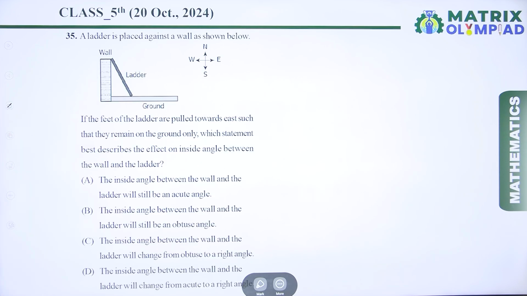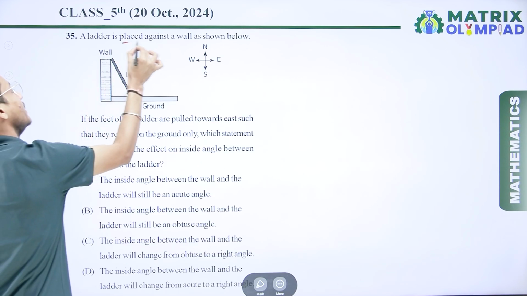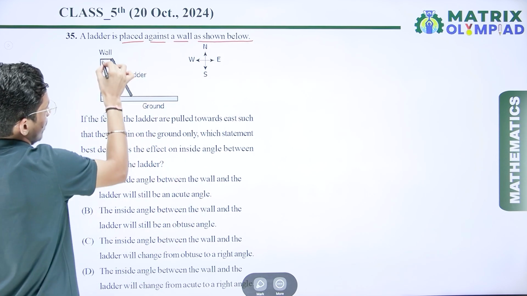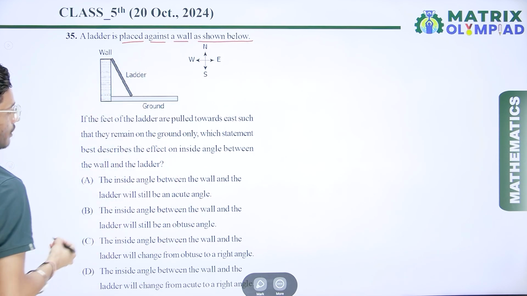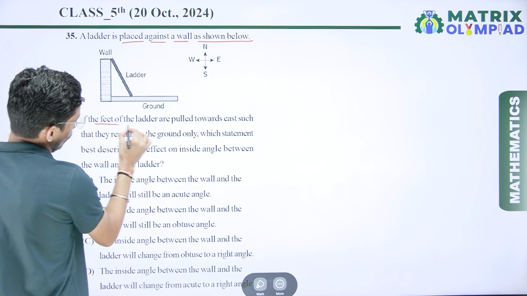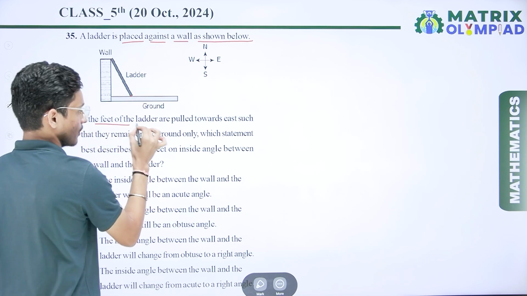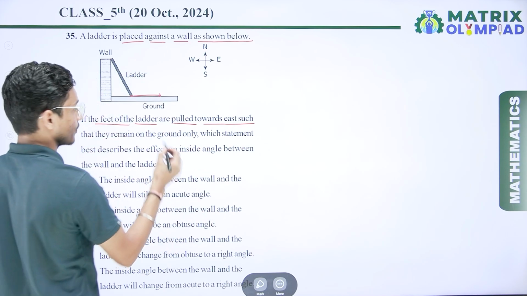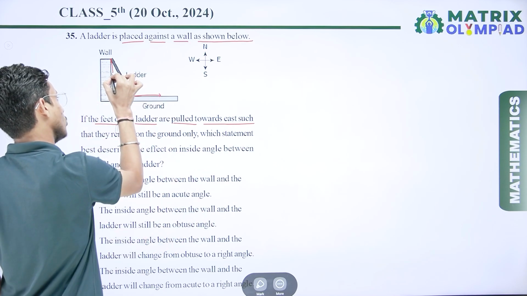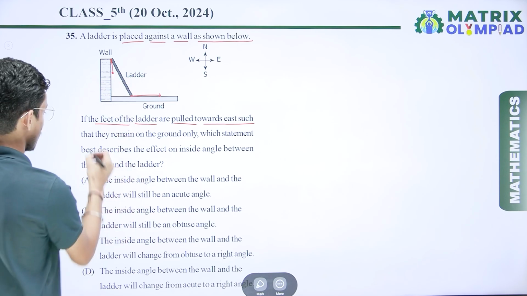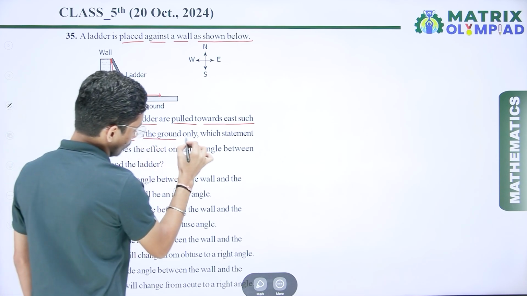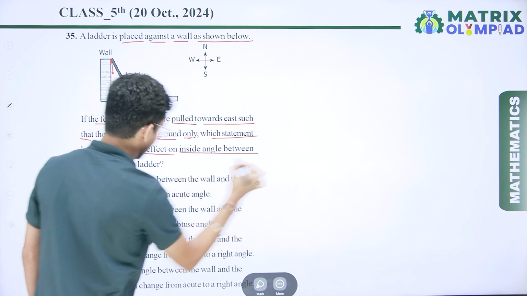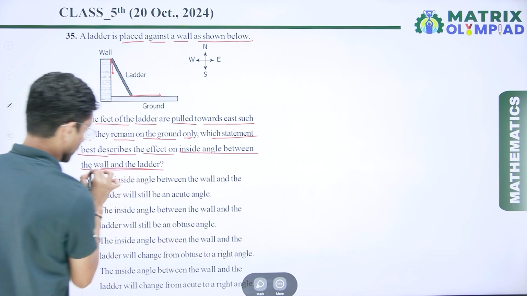So if I talk about the next question, a ladder is placed against a wall and shown below. So here we have the given ladder, we have the wall, and we have the ground. If the feet of the ladder, that means this one, are pulled towards the east side, if I pull this one to here, then the top is also decreased, but they remain on the ground only. Which statement best describes the effect on the inside angle between the wall and ladder?